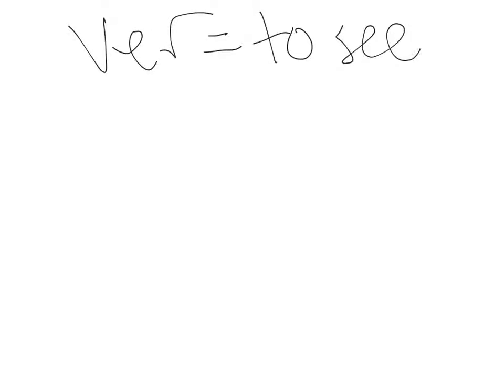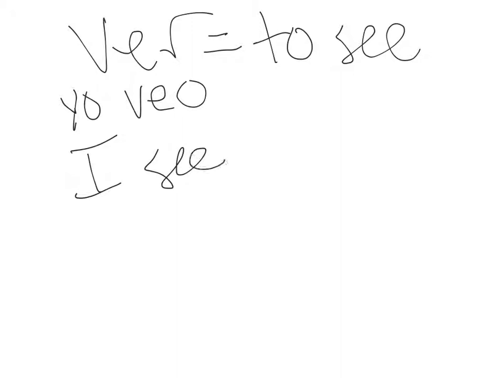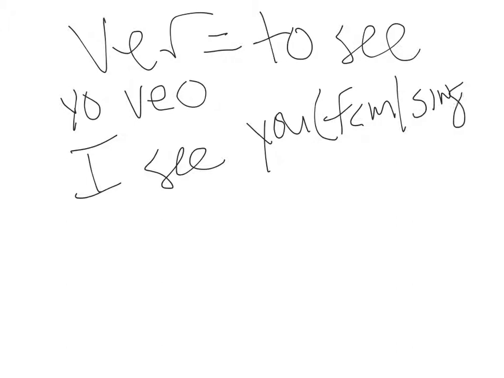I see you. Now, I felt bad because the verb ver is to see, and the verb ver is irregular in the yo form, but I thought, based on my going over Realidades Uno, you had been exposed to the verb ver. It would be yo veo. But let's say I see you, familiar singular, right? Familiar singular equals the tú form. Do we know the difference between tú and usted? You familiar singular, you formal singular. I'm not convinced we do.